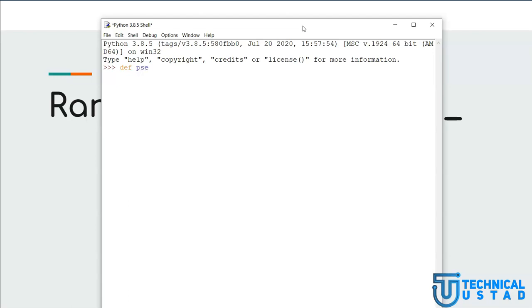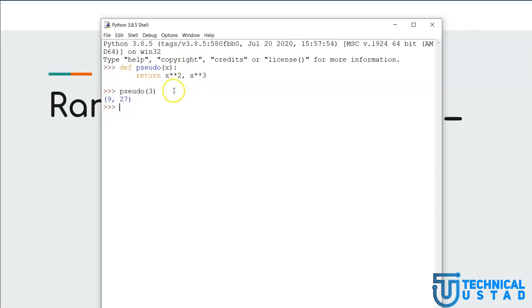Let us call it a pseudo function. It takes an argument and returns two numbers. It returns first the square of the number, and then the cube of the number. Let me call pseudo with 3. Notice here when I call pseudo on 3, I am getting two numbers, 9 and 27.